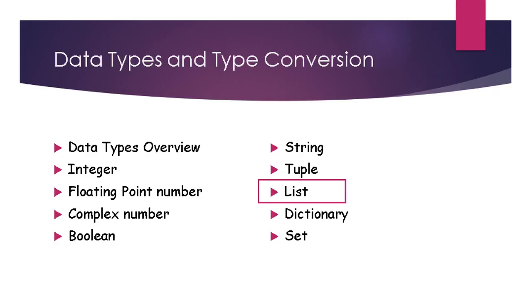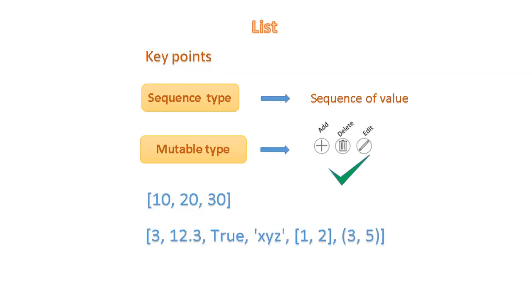This is the 8th topic in data types and type conversion. Key points about list. List is a sequence data type. List is a mutable type, which means elements in the list can be added, updated and deleted. List is a collection of elements separated by comma enclosed inside a square bracket.